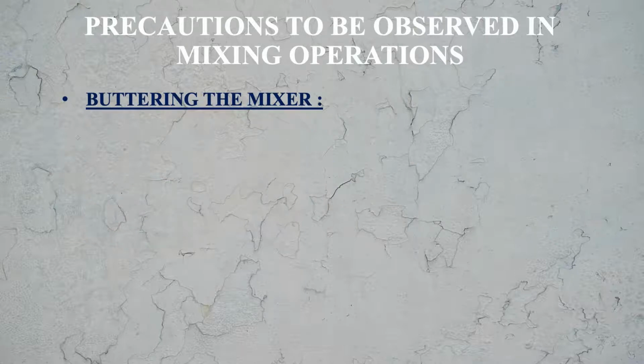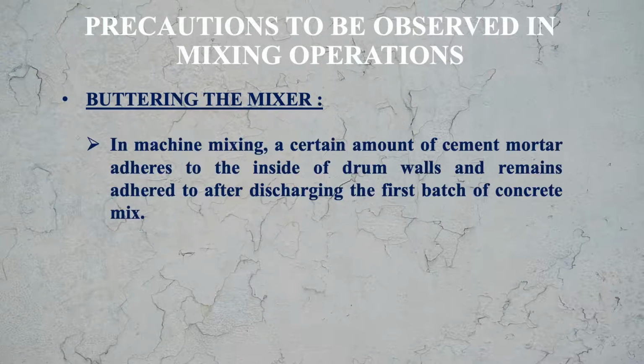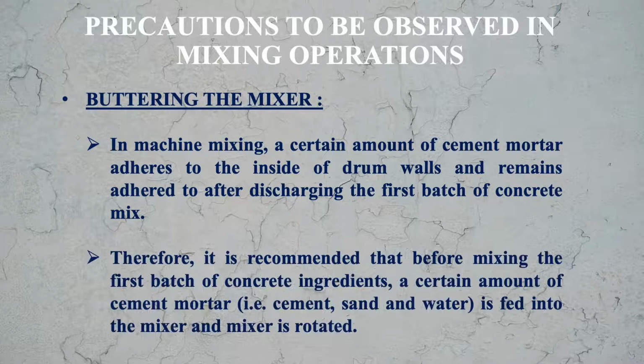Now let us see what is buttering of the mixer. In machine mixing, a certain amount of cement mortar adheres to the inside of the drum walls and remains adhered after discharging the first batch of concrete mix. Therefore, it is recommended that before mixing the first batch of concrete ingredients, a certain amount of cement mortar, that is cement, sand and water, is fed into the mixer and the mixer is rotated.